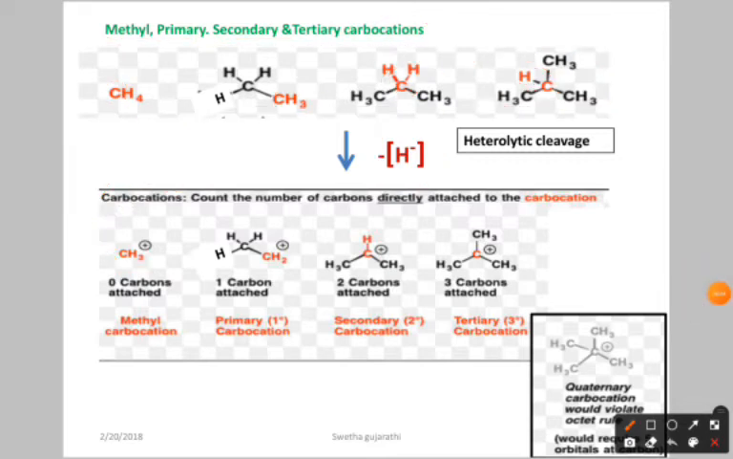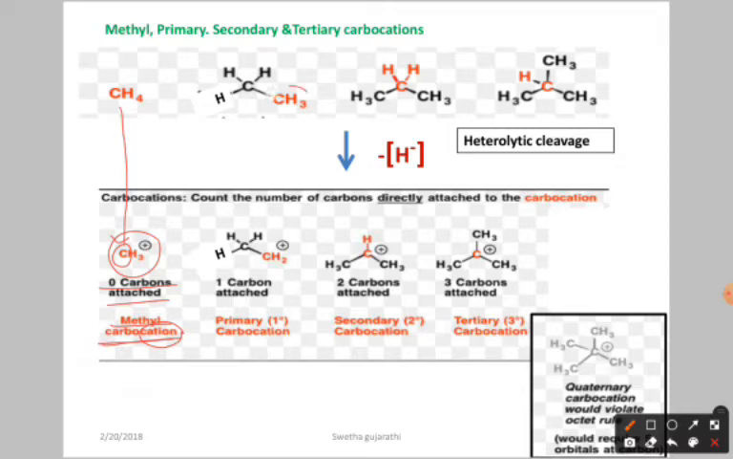So from this carbon, if you remove one hydride ion, you are going to get CH3 plus. This carbon is attached to zero carbons, meaning around this carbon we don't have any other carbon. So it is called methyl carbocation. You have to end with cation, because we have the positive charge on the carbon. So it is called methyl carbocation.